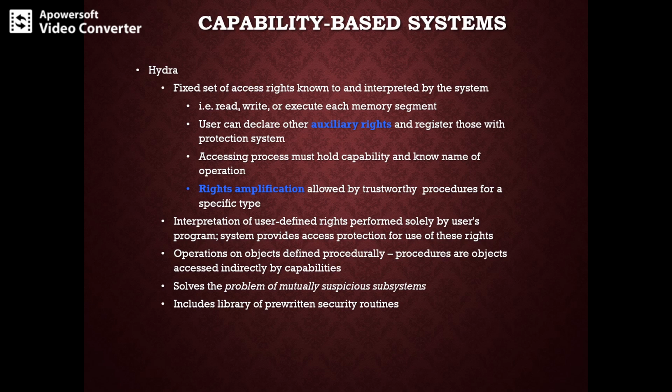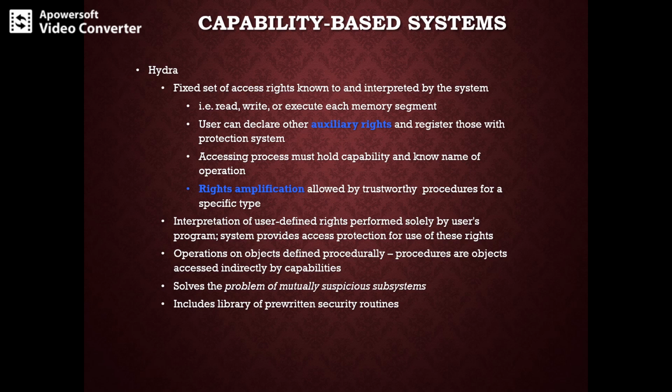Hydra also provides rights amplification, and this scheme allows certification of a procedure as trustworthy to act on a formal parameter of the specified type. The rights will be held by the trustworthy procedure, and they are independent of the rights which are held by the calling process.